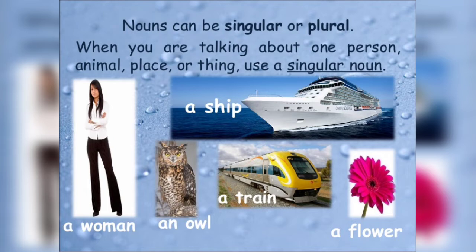Nouns can be singular or plural. When you are talking about one person, animal, place, or thing, use a singular noun. So I repeat, when we are talking about a singular person or animal or place or thing, we have to use a singular noun. For example, a woman, a ship, an owl, a train, a flower. So you can see here we have used article a and article an in order to understand the singular noun. Whenever we use a singular noun, we have to use article a and an.